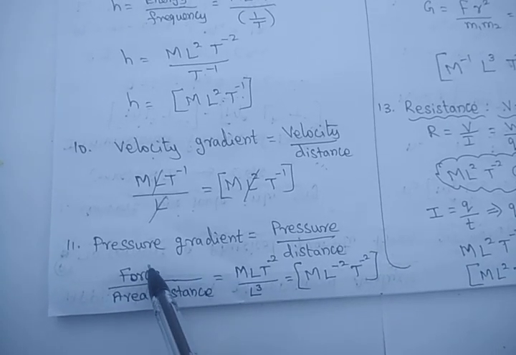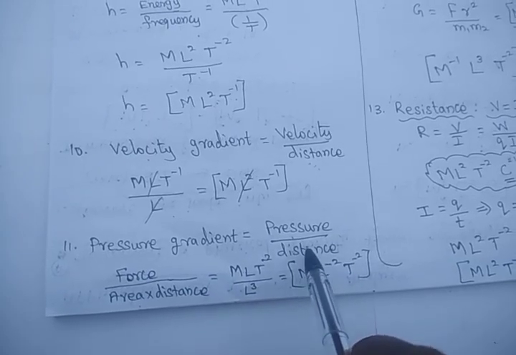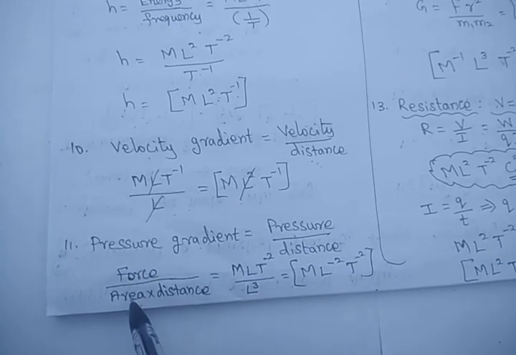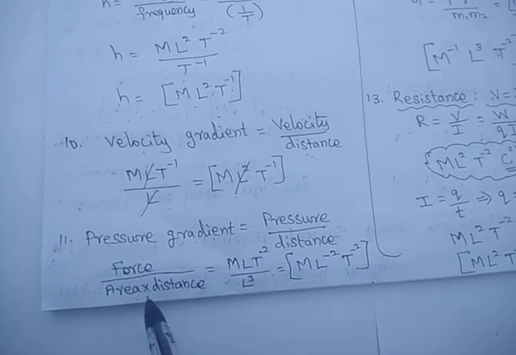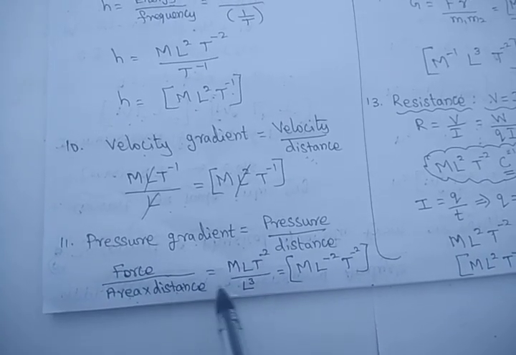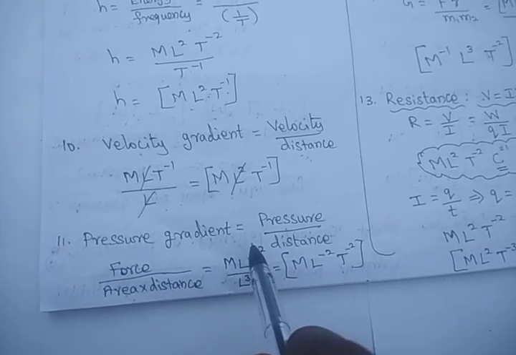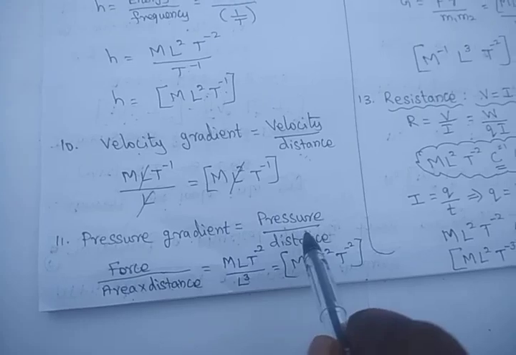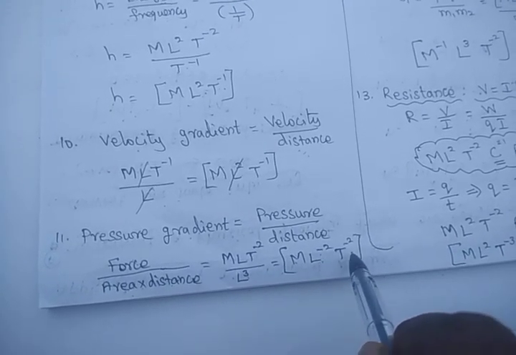So pressure is a force by area. Pressure is a force by area, and with respect to distance changing is called as a gradient. Force by area into distance. The force is M L T power minus 2. Area is L squared. Distance is L. So L squared into L, it is L cube. If you bring the L cube to numerator, it is L power minus 3. So we get only L power minus 2. L power minus 2 T power minus 2.